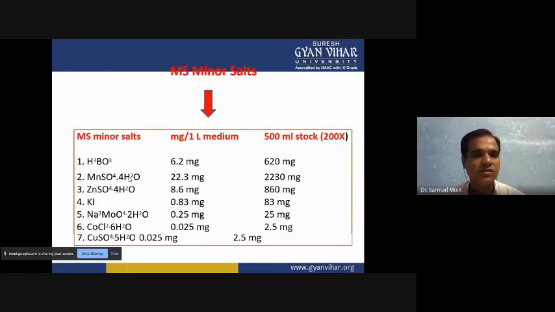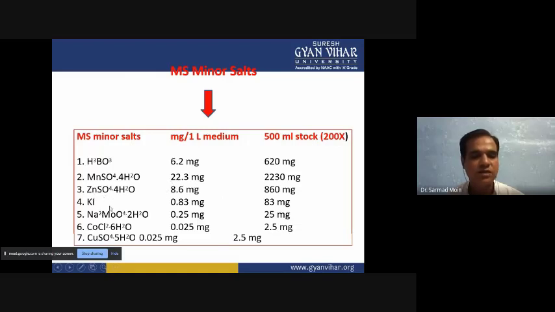Then some minor salts also there. 7 minor salts we are adding in Murashige and Skoog media. So first one is H3BO3, and 6.2 milligram per liter we have to add. Then manganese sulfate tetrahydrate, and this chemical we can add 22.3 milligram per liter. Then zinc sulfate tetrahydrate, and 8.6 milligram per liter we have to add.